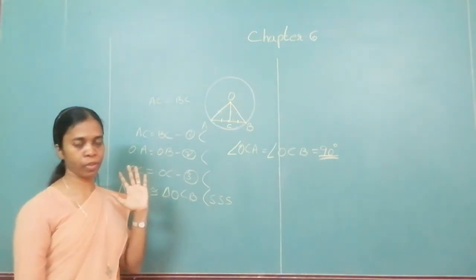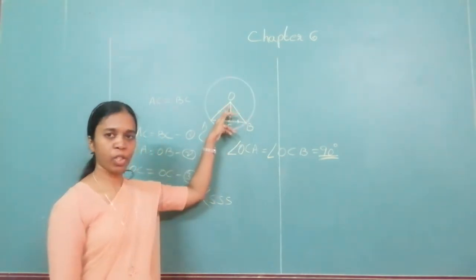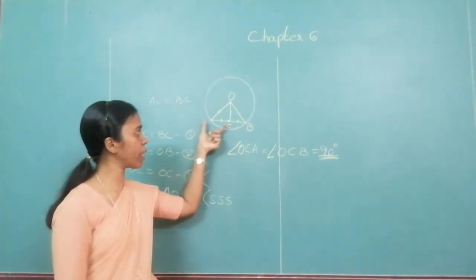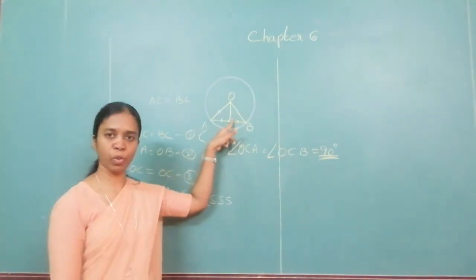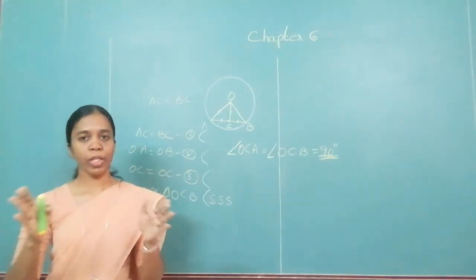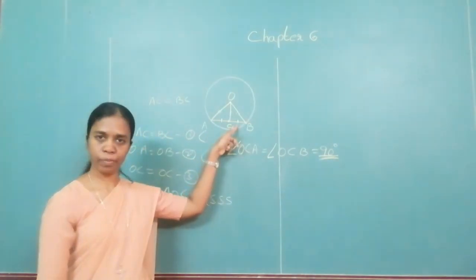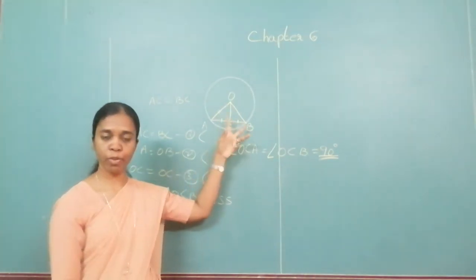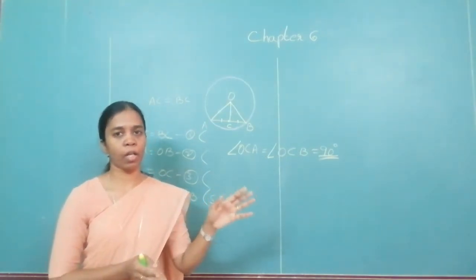Is this clear to everyone? I repeat. What is given to us? Segment joining the center of the circle to the midpoint of the chord. So you are told that AC is equal to BC. What do you have to show? You have to show that this is perpendicular, that this is 90 degree. We have to create two triangles and show that the two triangles are congruent. How do we show it? We know that this is given to us. This is equal to this because they are the radii. This is the common side for both the triangles. Therefore, by SSS test, we show that these two triangles are congruent.